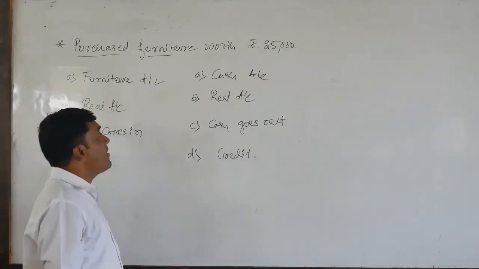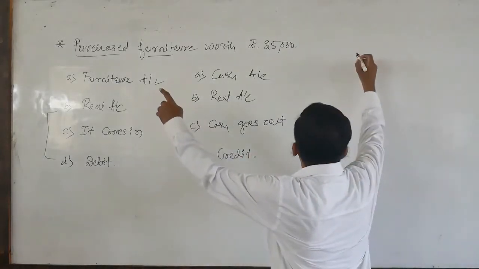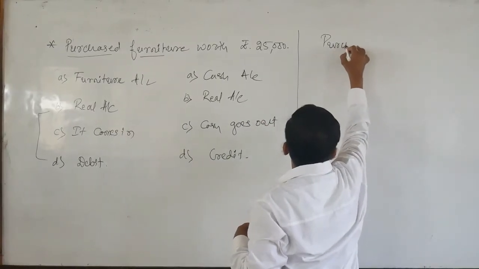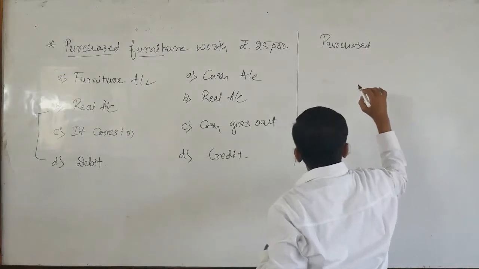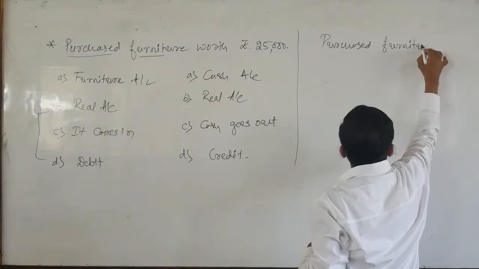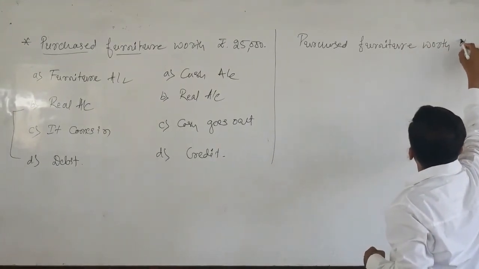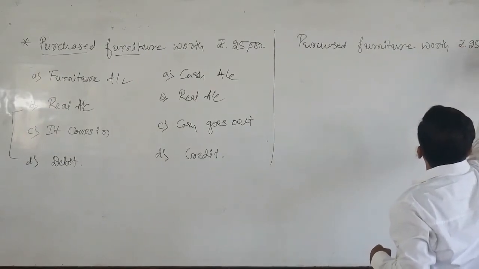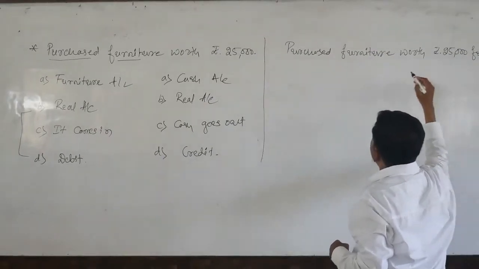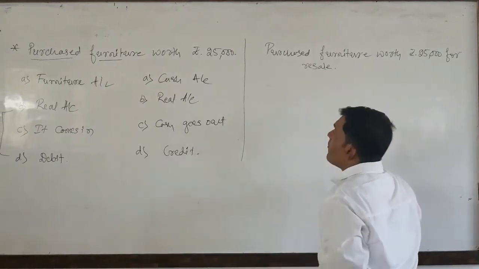Now we have seen one more example in the earlier videos. Say for example, what is the difference between these two? Purchased furniture worth rupees 25,000 for resale.